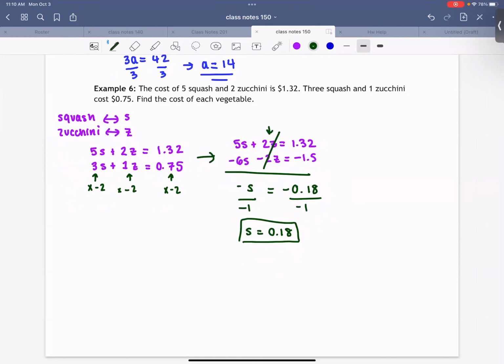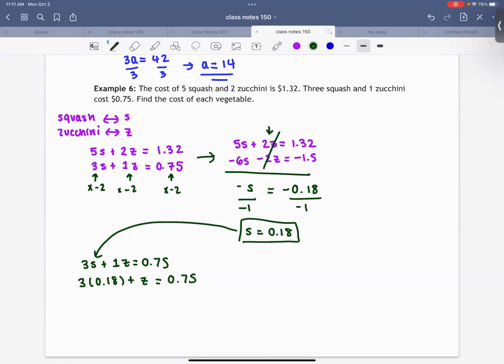So I'm going to choose one of my 2 equations. Which one do you want to choose? Top or bottom? Bottom, yeah, it doesn't matter, but let's do the bottom one. So I'm going to rewrite my equation, 3s plus 1z equals 0.75. I'm going to plug in s into my equation. So 3 times 0.18 plus 1z, just z, equals 0.75.